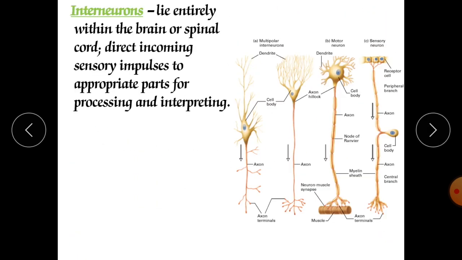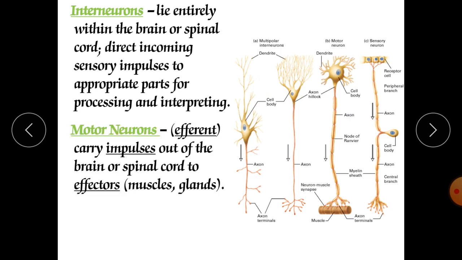Whereas the interneurons lie entirely within the brain or spinal cord. They are connecting with each other. They direct incoming sensory impulses to the appropriate parts for processing and interpreting. Motor neurons, efferent, carry impulses out of the brain or spinal cord to the effector.